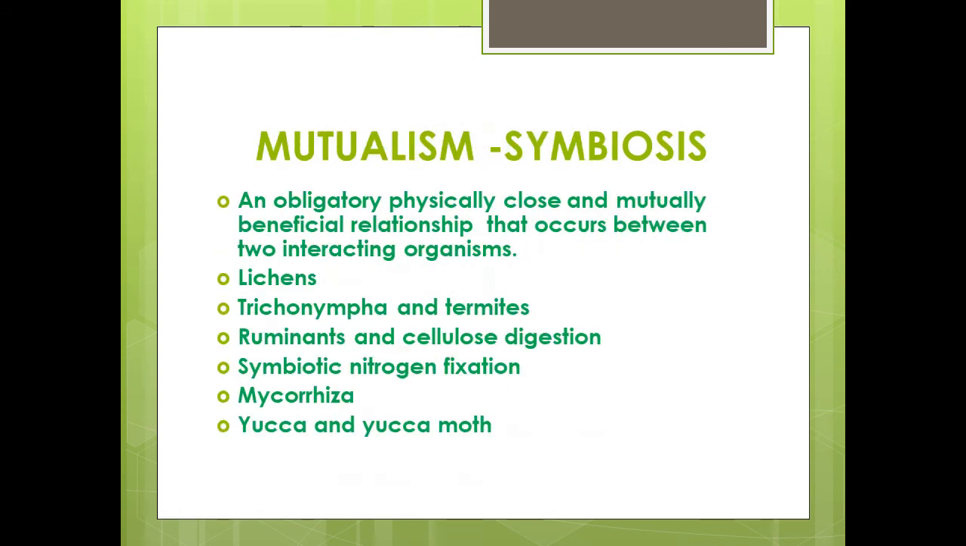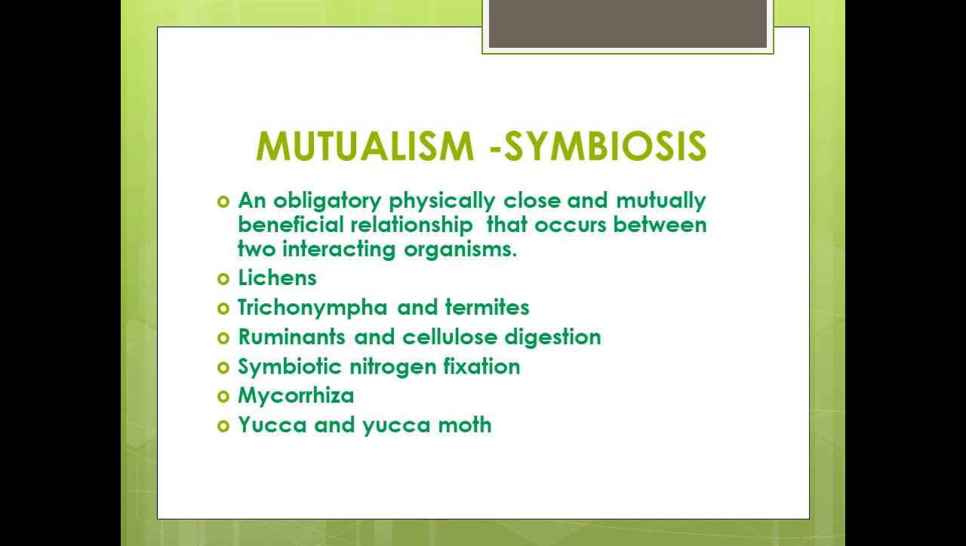Mutualism, or symbiosis, is an obligatory, physically close, and mutually beneficial relationship that occurs between two interacting organisms. Both the interacting organisms fail to show normal growth in the absence of their association. So, in mutualism, the association has to be obligatory. Example: lichens. They are dual organisms formed by an alga and a fungus. The fungus provides the raw materials to the alga, and the alga, with the help of its pigments, photosynthesizes and supplies the food to the fungus.